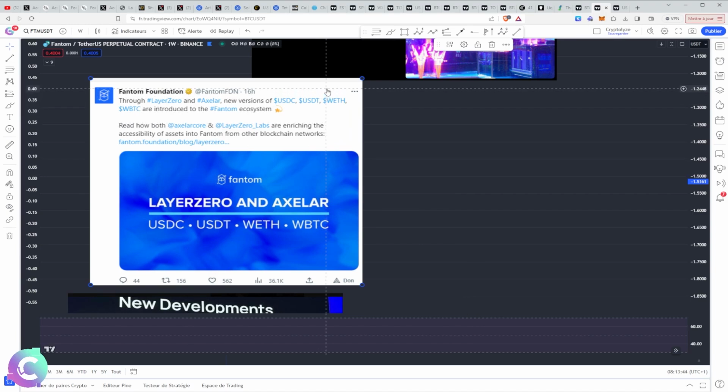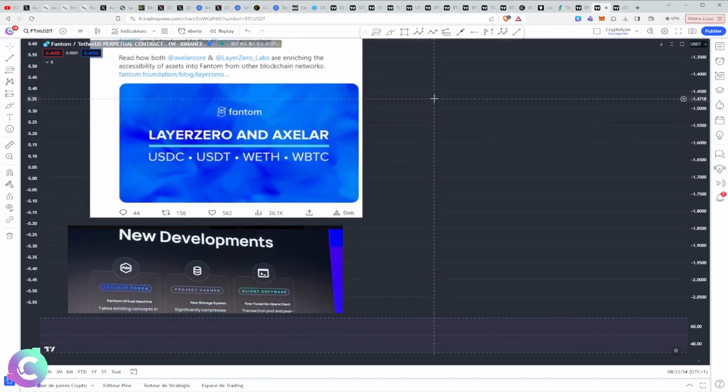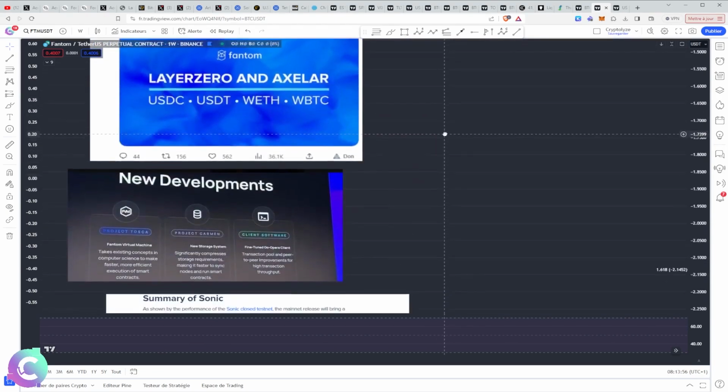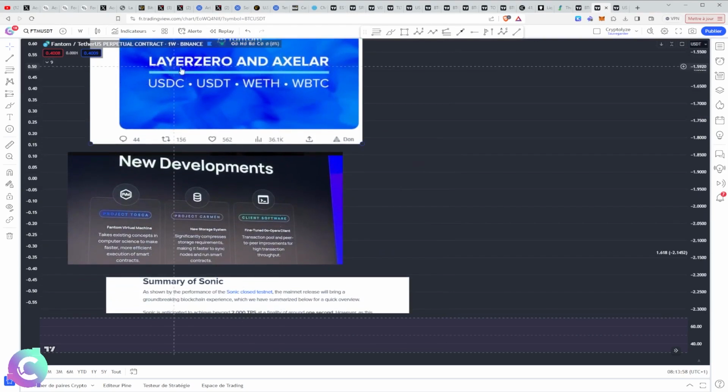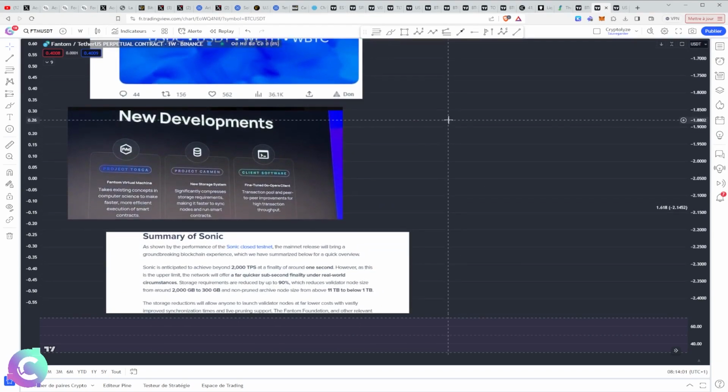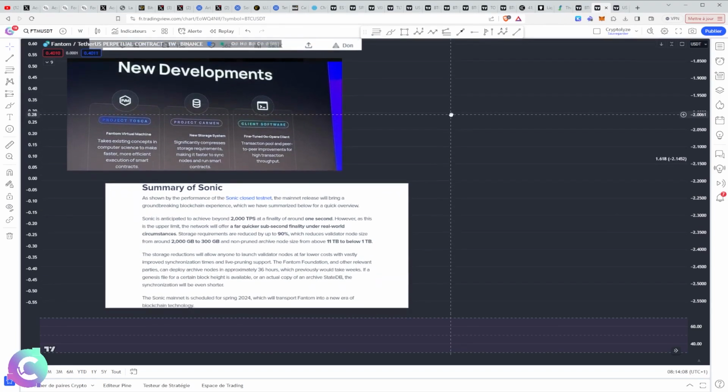We will look at it in the graphics later, but we must understand that this has happened. Now we have the instantiation of layer 0 and acceleration directly to the level of Phantom. So we now have big bridges, and which are very solid, notably with the layer 0 solution, which is really very strong, which is an interoperability multi-chain solution without having to instantiate the chains, and that's huge. We'll discuss it a little later.